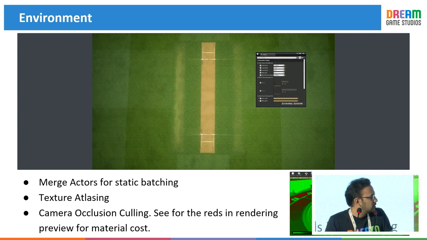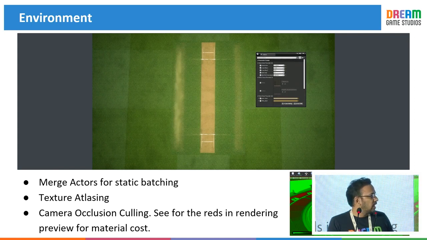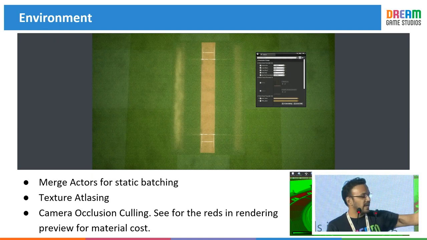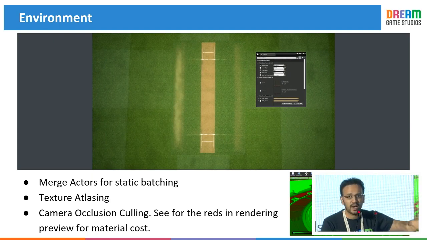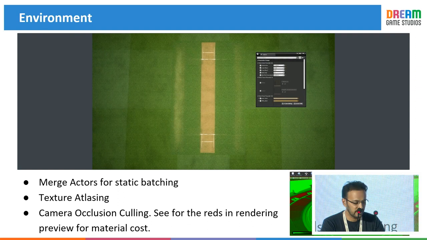Then there is a feature in Unreal Engine which helped us a lot. They gave us multiple viewports where you can check the complexity of your scene inside the engine itself. Like if you can see here at the bottom right, the greener part is lighter for processing and the red part is quite heavier for processing. So we tried keeping things in the green as much as we could. We avoided red parts, or we reworked the red parts to convert them into greens.